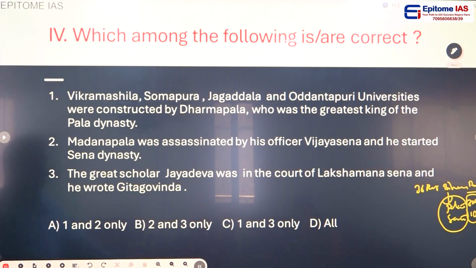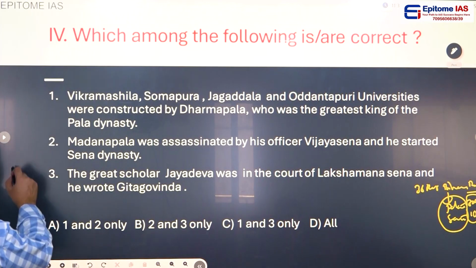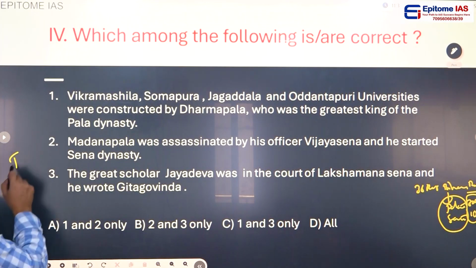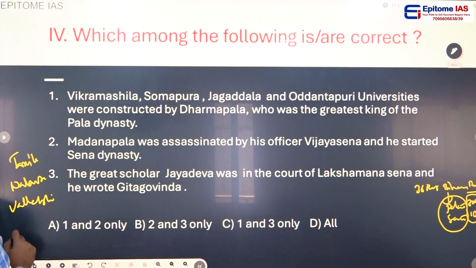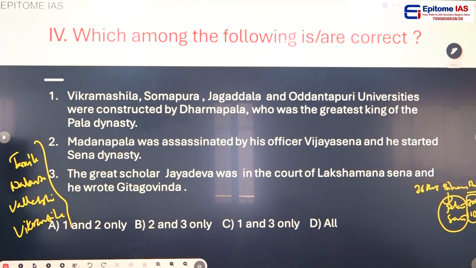Which among the following are correct? Vikramasila, Somapura, Jagaddala and Uddantapuri universities were constructed by Dharmapala, who was the greatest king of the Pala dynasty. And you know very well, very famous ancient universities are Takshila, Nalanda, Vallabhi and Vikramasila. These four were very famous. And one of them, see this, was constructed by the Pala dynasty.